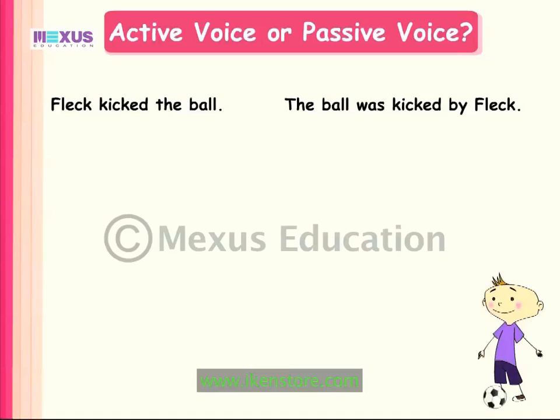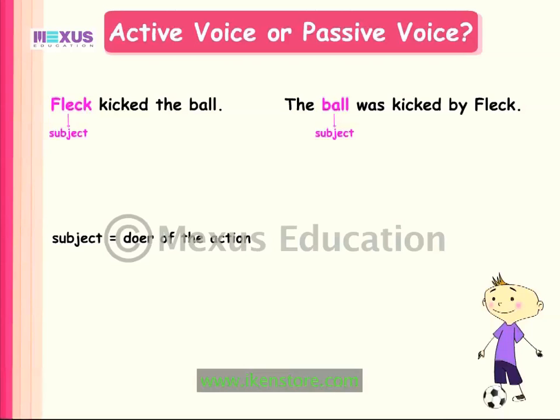We just saw two sentences meaning the same thing but being written differently. Let's understand the differences between them. Let us first take a look at the subject. In the active voice, the subject of the verb is the agent or the doer of the action denoted by the verb.